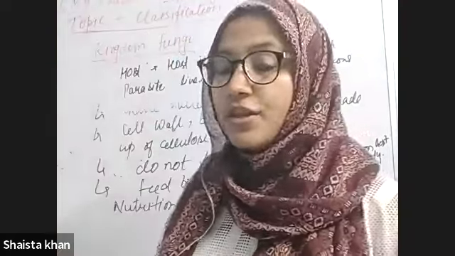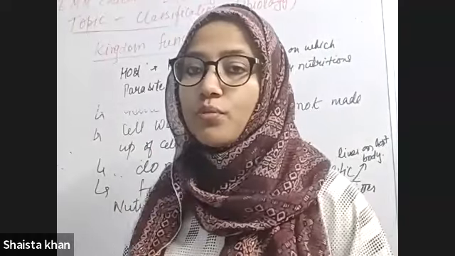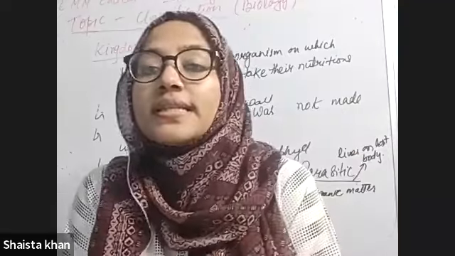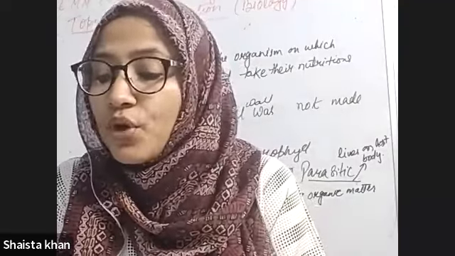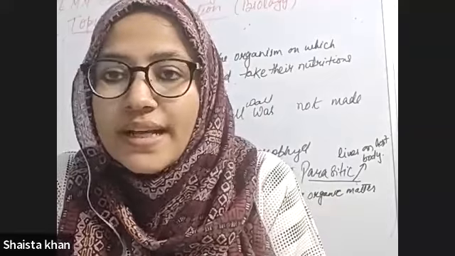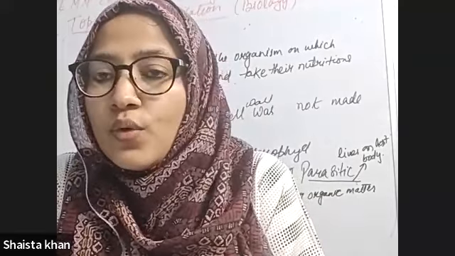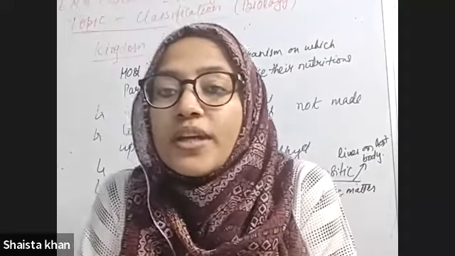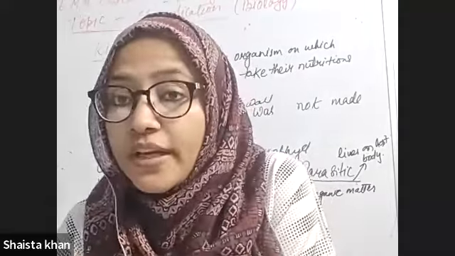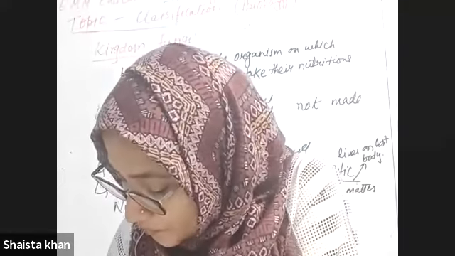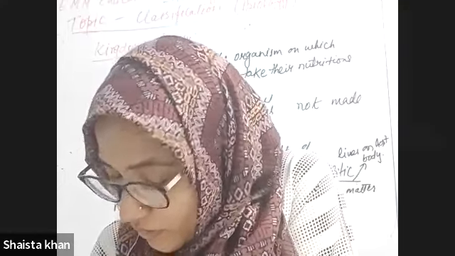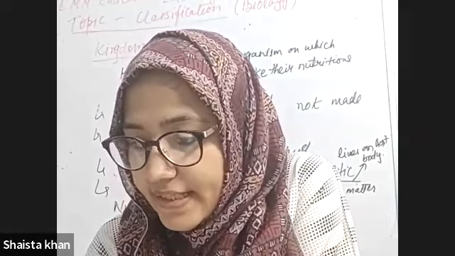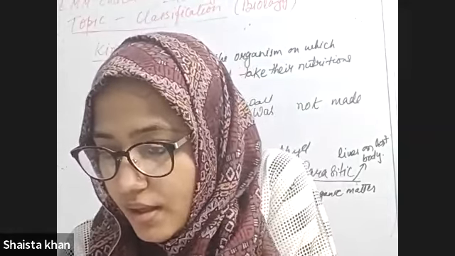We have two more kingdoms left. The first one is the Protoctista kingdom, and the next one is the Prokaryotes kingdom. In our next class, I will explain the Protoctista kingdom and the Prokaryotes kingdom, and their basic characteristics.